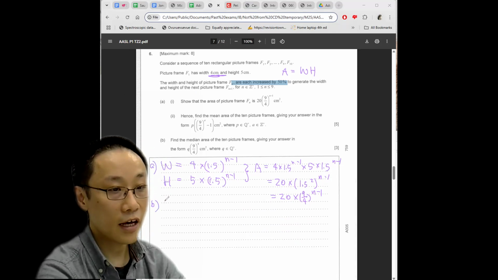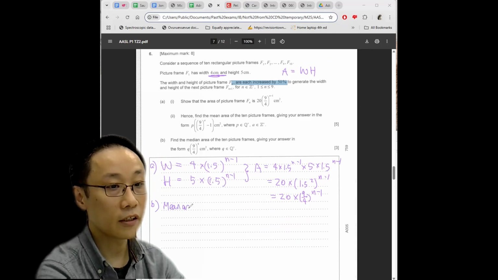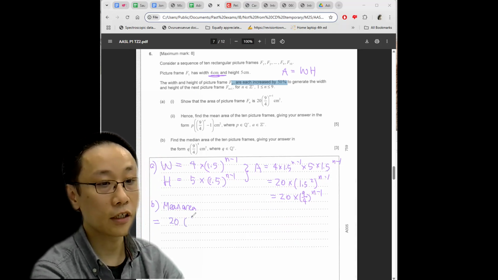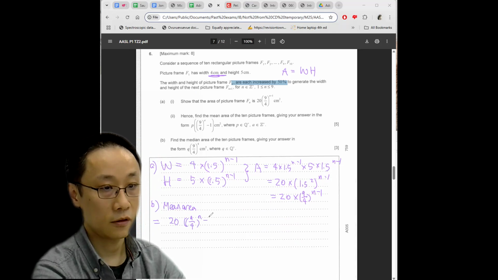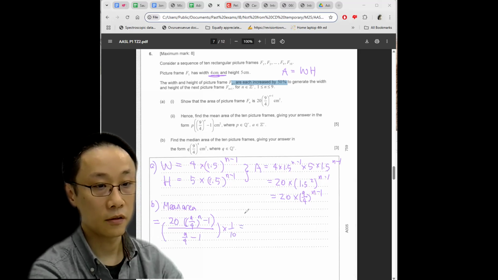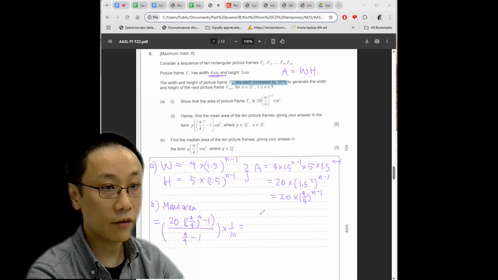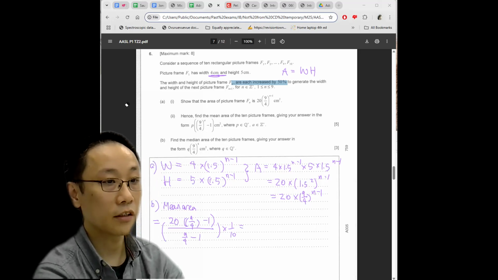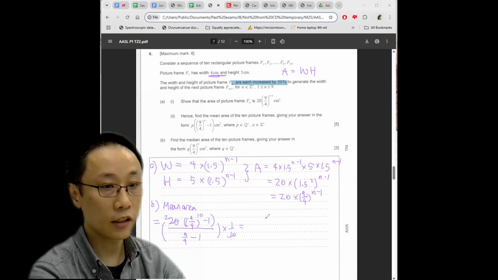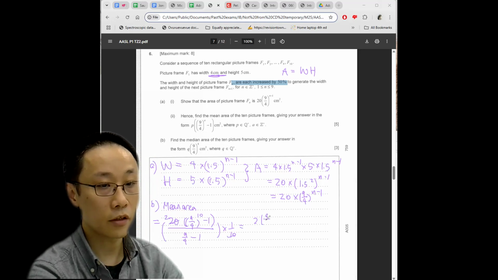Part B, the average, or mean I should say, mean area would equal to, first term is 20, and the common ratio is 9 over 4 to the n minus 1, all divided by 9 over 4 minus 1, and then of course all divided by 10. If you just clean everything up, we have 10 pictures, so then we update the n value with 10. So 20 divided by 10 is just 2, and if you clean up the denominator, which has 9 over 4 minus 1, that's just 5 over 4.